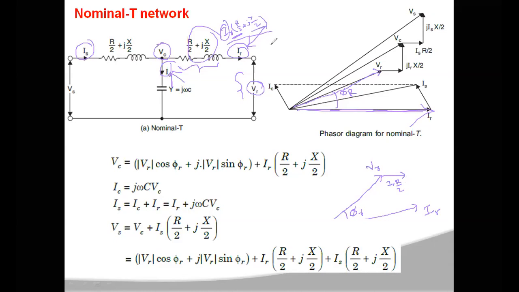That will be 90 degrees to IR, so perpendicular to this you will have j into IR into X by 2.